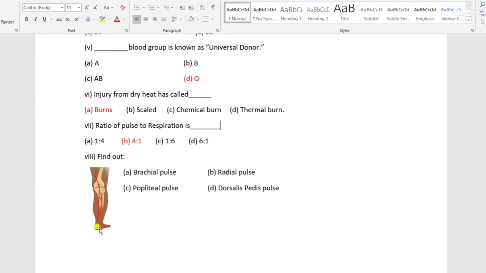This picture shows the popliteal pulse. It is not a brachial pulse, not a radial pulse, and not a dorsalis pedis pulse. So the picture shows the popliteal pulse, that means the center of the knee.